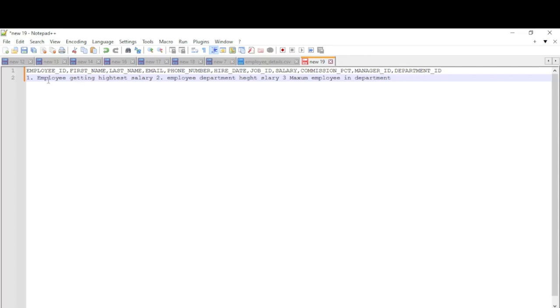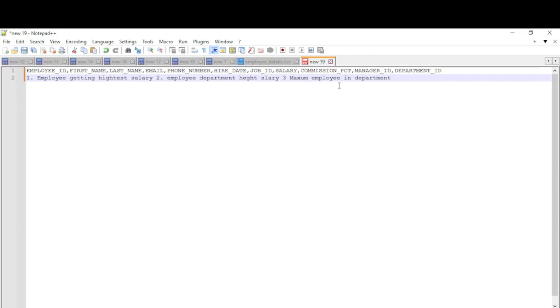Suppose they have given one employee detail file and you have to find three KPI metrics. The first one is the employee getting the highest salary among the employees. Then we have to find the employee getting the highest salary within each department. Suppose there is one department, IT. In the IT department, which employee is getting the highest salary? That we have to find.